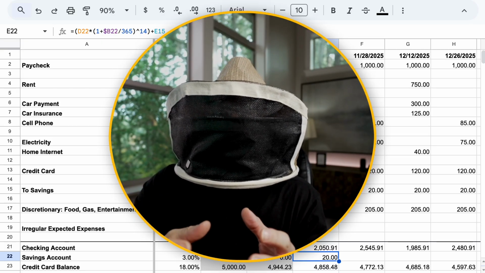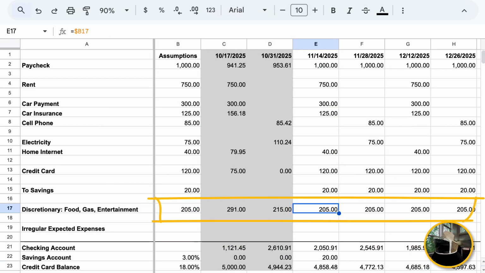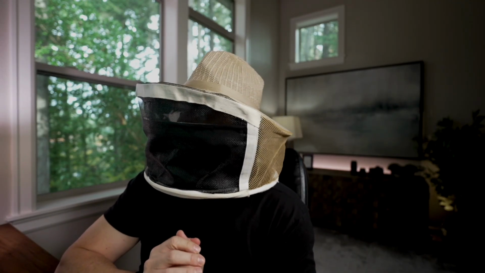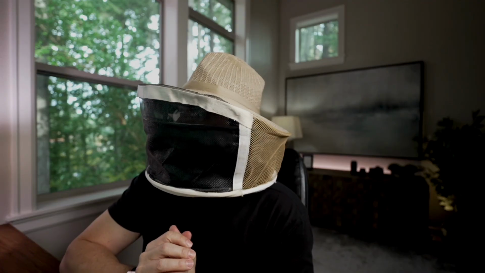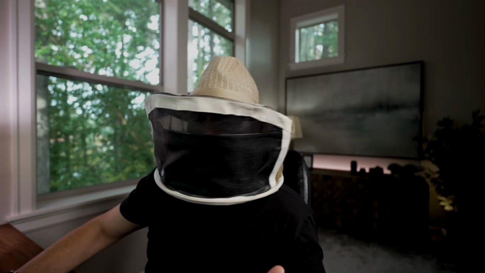The major variable in all of this is up here in E17. How much do you spend on food, gas, and entertainment? That's what's going to change the most. At least it does for me. For most people, that's going to change the most from pay period to pay period. That's the big thing you want to look at. Whether you're not compounding on a daily basis or maybe you're compounding on a monthly basis, whatever that is, it's not going to affect this greatly.